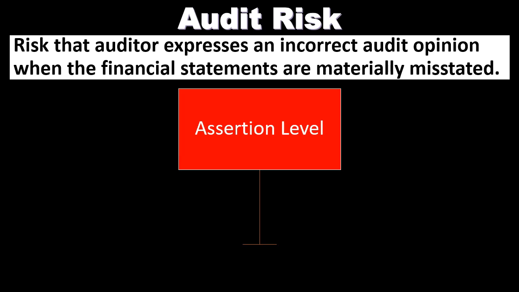So for example, if we were to give the most common type of opinion for the audit, a clean opinion, an unqualified opinion, in essence expressing that the financial statements in our opinion are put together in accordance with whatever standard they said they were going to be put together with, for example, generally accepted accounting principles. If there was a material misstatement from that standard, then we would have a material misstatement that would be against our opinion of it, and our opinion would therefore be wrong.